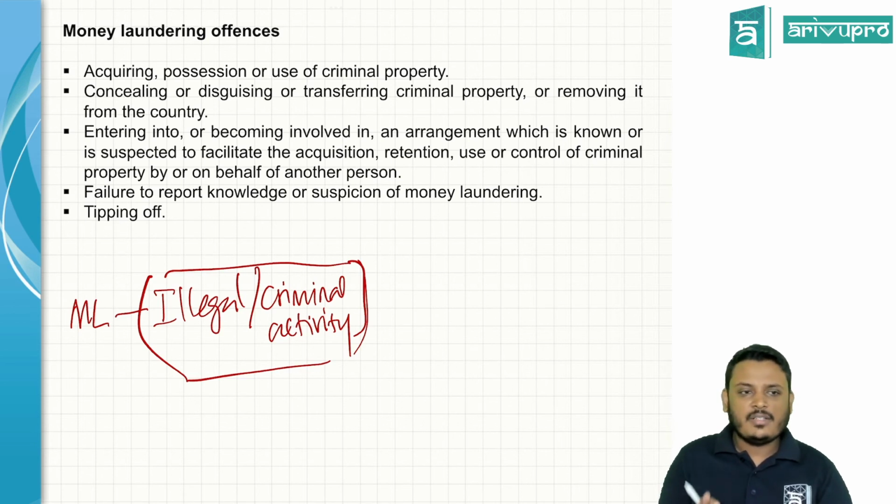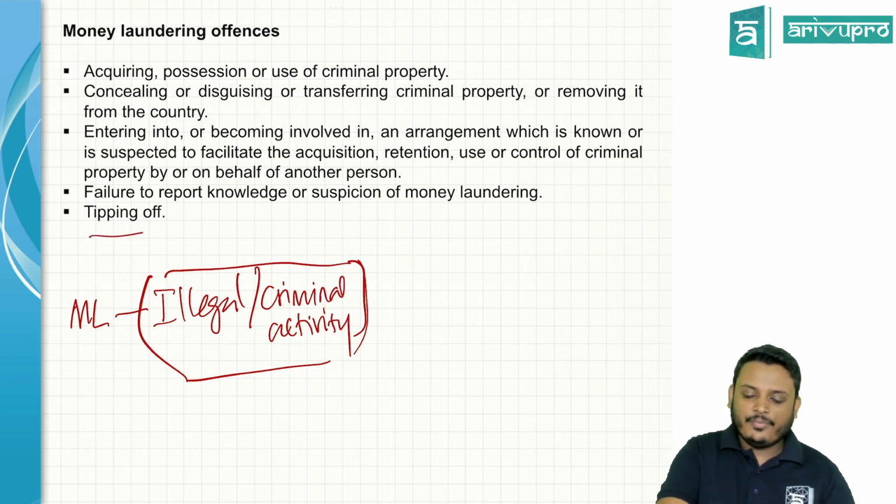Here the auditor's responsibility comes in. When you identify that a particular organization is doing money laundering, and you fail to report such activity to the respective authority, that is also treated as an offense.